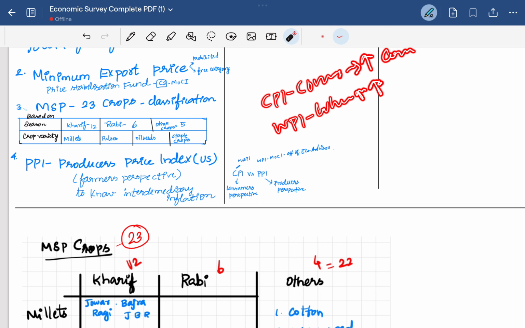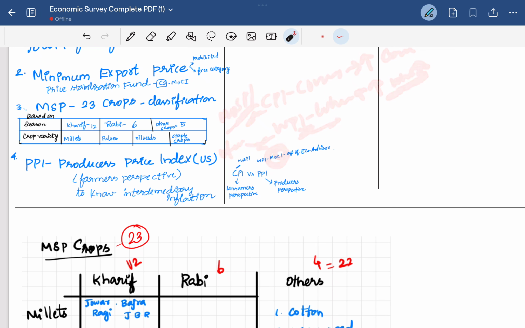For example, the wholesale retailers who get their products in a wholesale manner consider, from their point of view, how much general rise in prices is met by them. So it's the wholesale price index. The CPI is released by MOSPI, the Ministry of Statistics and Programme Implementation. WPI is from the Office of the Economic Adviser of the Ministry of Commerce and Industry, which is more important.